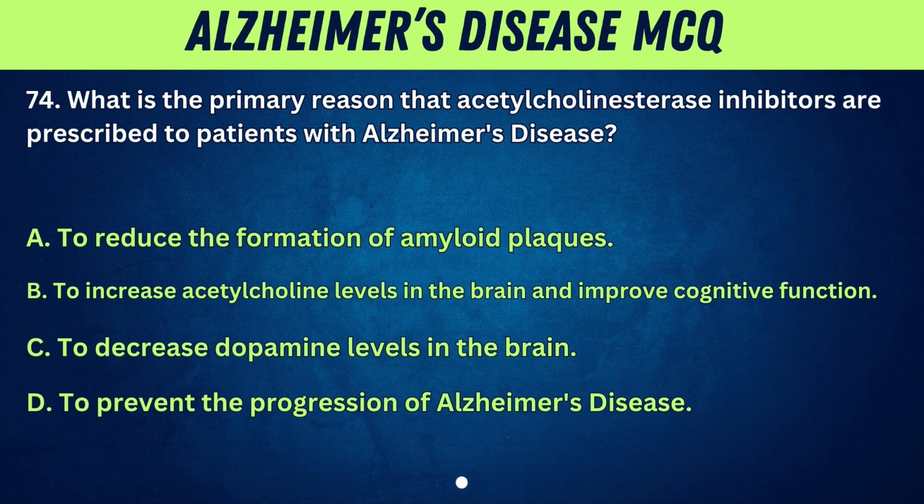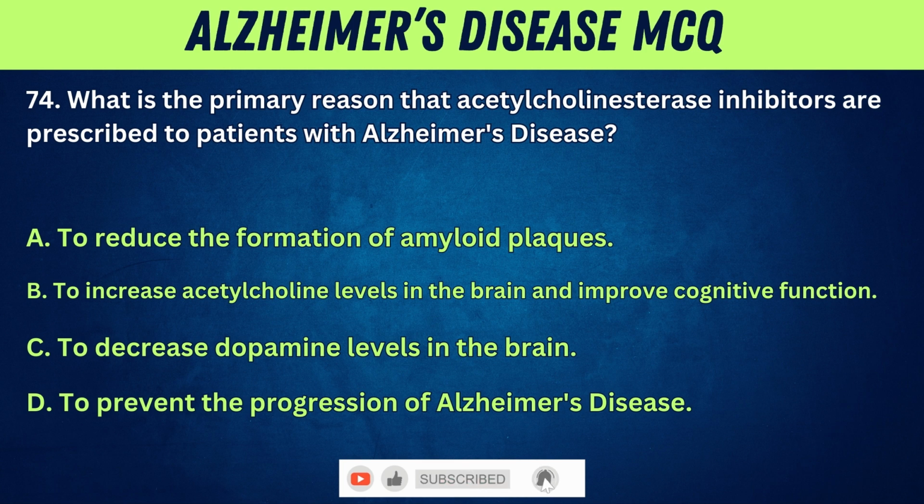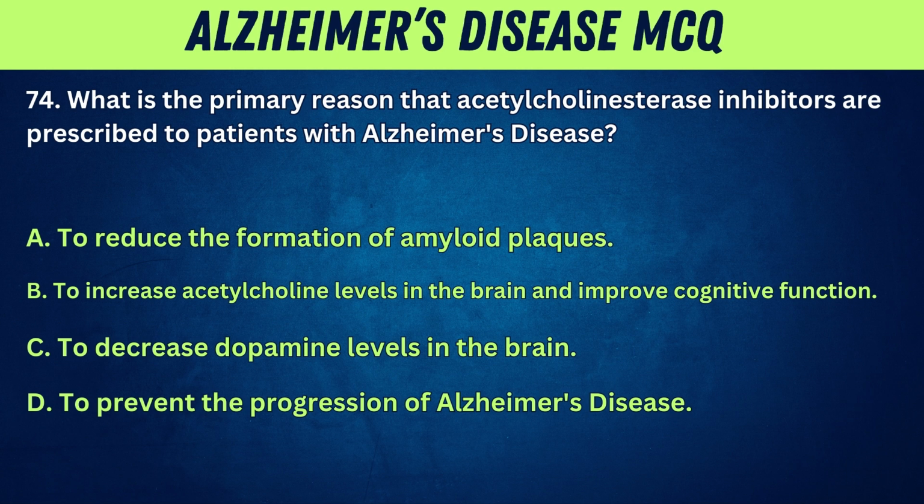74. What is the primary reason that acetylcholinesterase inhibitors are prescribed to patients with Alzheimer's disease? A. To reduce the formation of amyloid plaques. B. To increase acetylcholine levels in the brain and improve cognitive function.